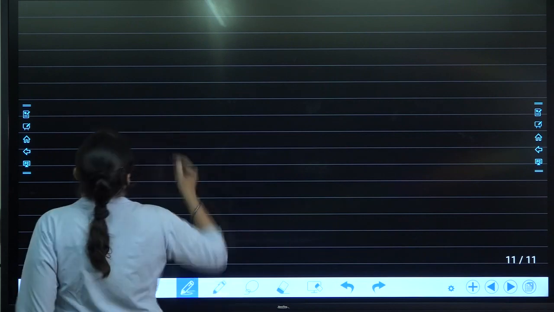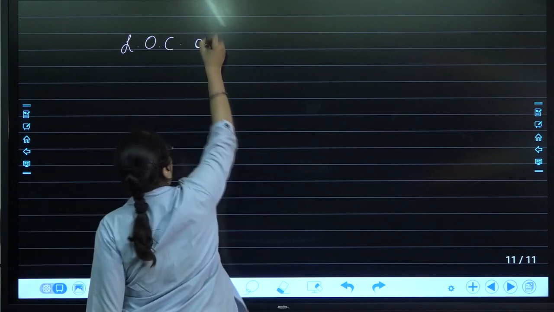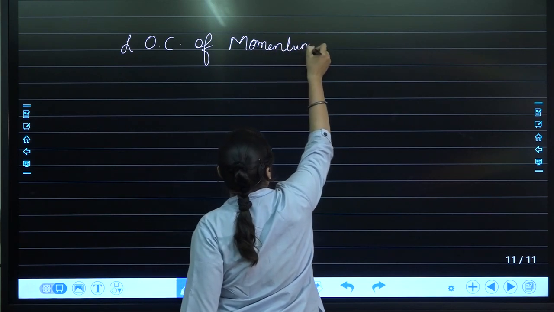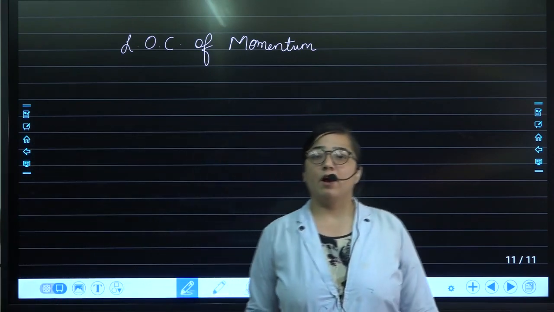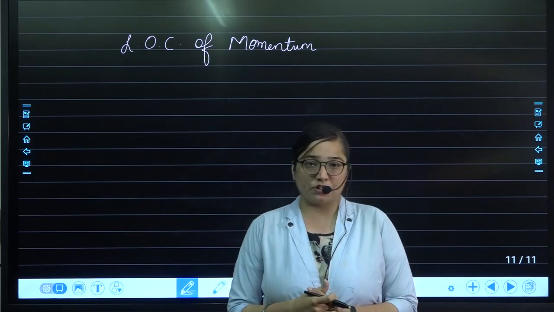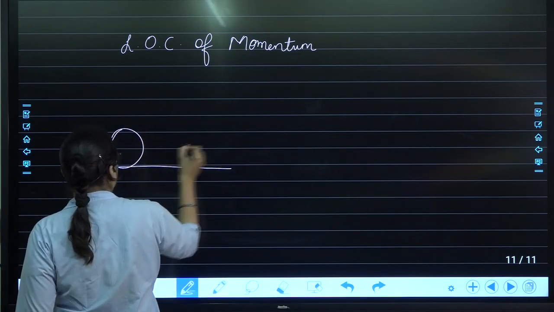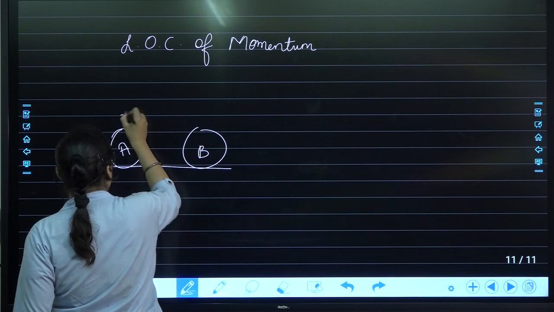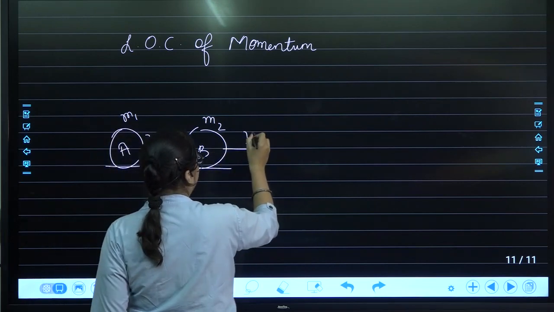Let's now start with the law of conservation of momentum. What does the law of conservation state? It states that the initial momentum of the object and the final momentum of the object for a particular system will remain constant. For that we have taken one example: there are two balls, ball A and ball B. This one has mass m1, this one has mass m2. They are moving with initial velocities u1 and u2.